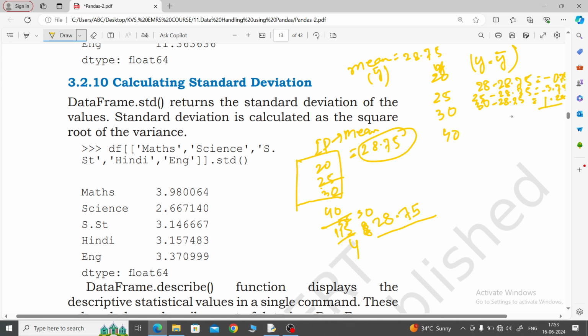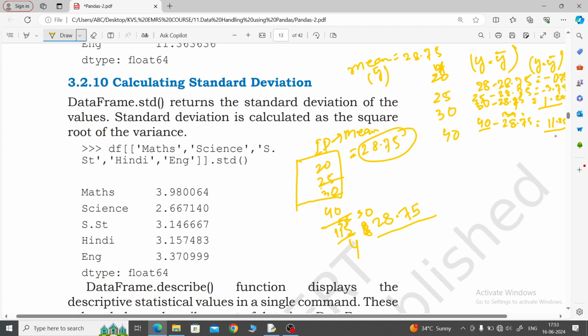This is 1.25. Now 40 minus 28.75, this is 11.25. This is our y minus y bar.